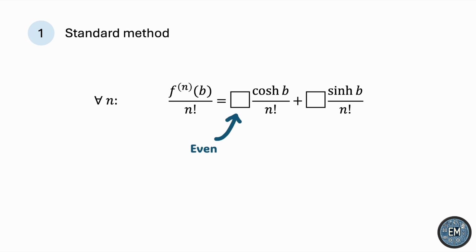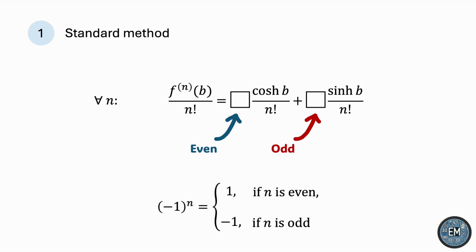Now, we need to think of an expression in terms of n that'll only keep the hyperbolic cosine if n is even, and only keep the hyperbolic sine if n is odd. Usually, the term we use to achieve such an objective is something to do with -1 to the n, because we know that -1 raised to an integer power will be +1 if this power is even, or -1 if the power is odd. But this is not quite what we want.